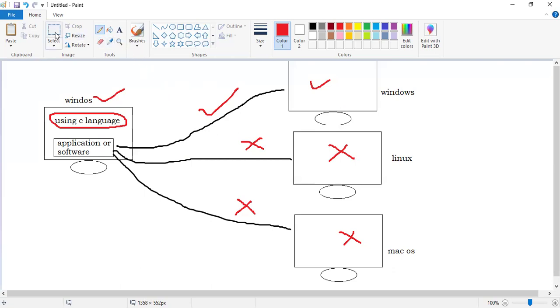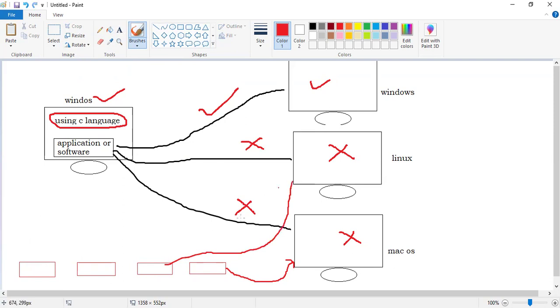Sir, suppose I will give you one more example. Suppose this is a setup box, right? You know setup boxes: Tata Play, Airtel, Dish TV, all these things are there. From this setup box, we are connecting to the television, right?